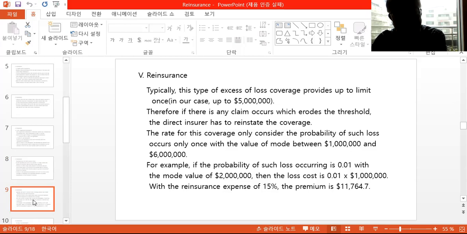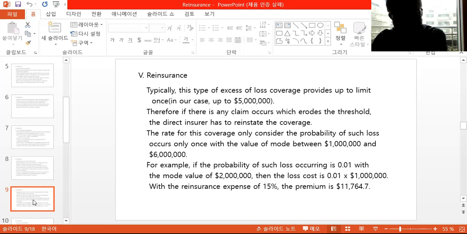Therefore, if any claim occurs above the threshold, the direct insurer has to reinstate the coverage. The rate for this coverage only considers the probability of such a loss occurring once, rather than the value moving between $1 million and 6 million, which is not the way an actuary does the rating. So this is just a rate decided by the underwriter. This is kind of an underwriting way of setting rate, I would say.